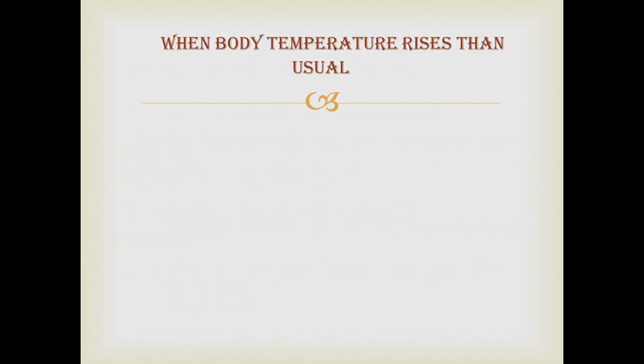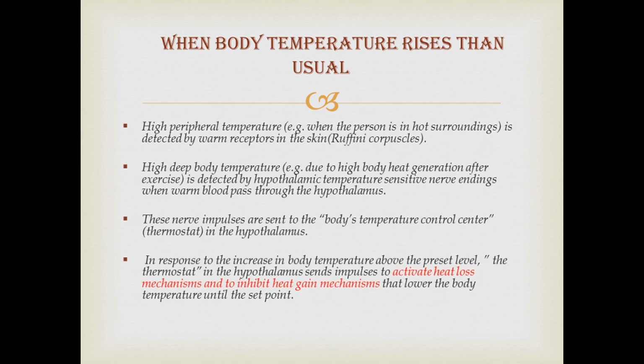So let's see what happens when body temperature rises than usual. High peripheral temperature, for example when the person is in hot surroundings, is detected by warm receptors in the skin or Ruffini corpuscles. High deep body temperature, that can happen due to high body heat generation after exercises and all.